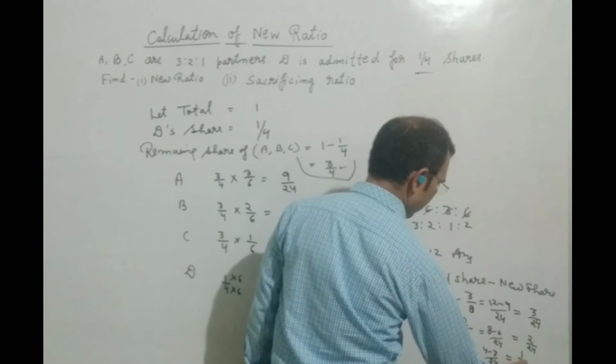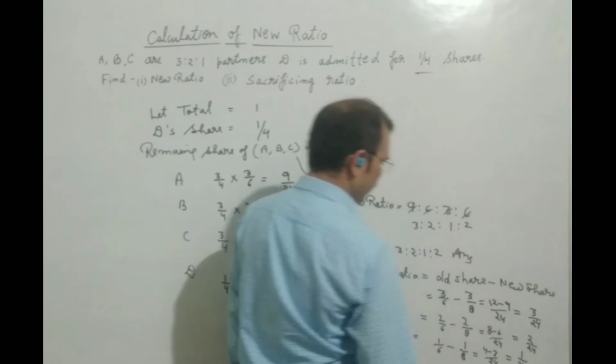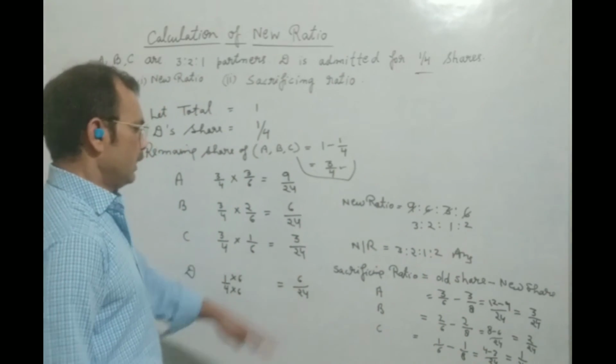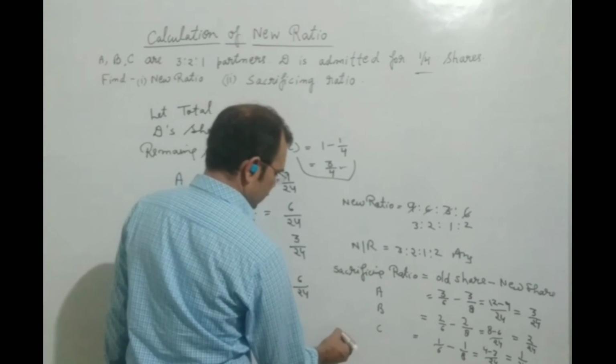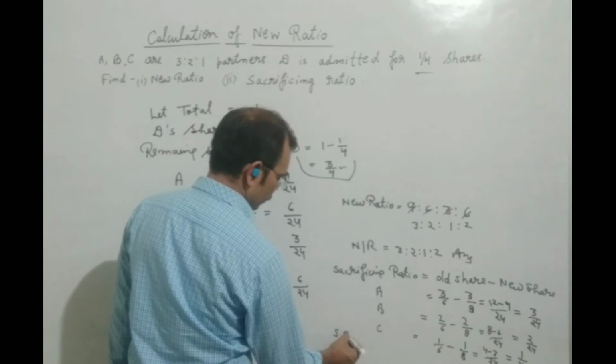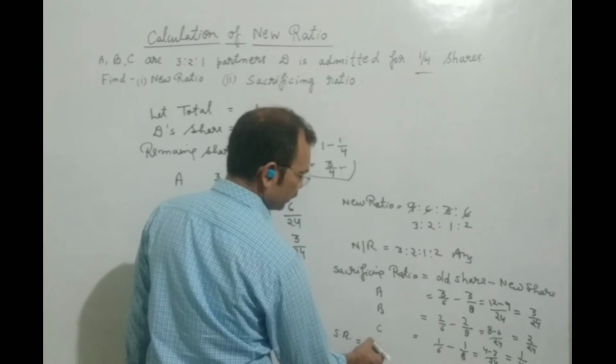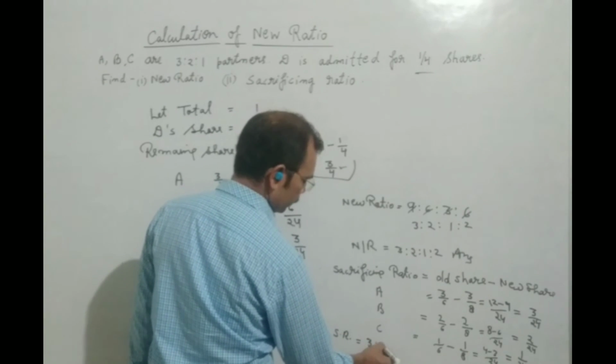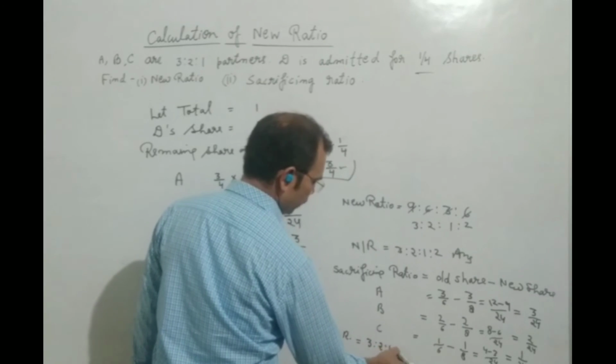In this way, we will find 1 upon 24. Now, we will write the sacrificing ratio is equal to 3 is to 2 is to 1.